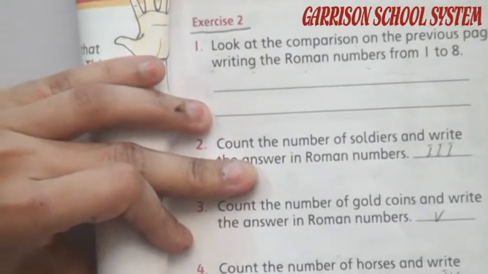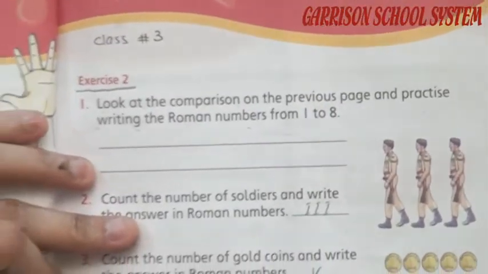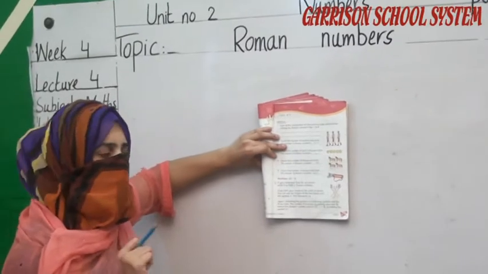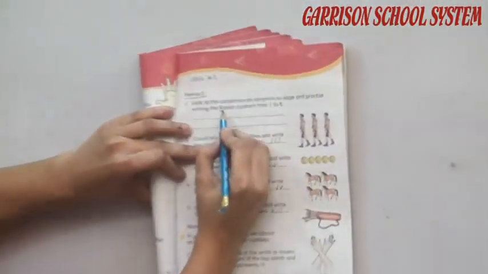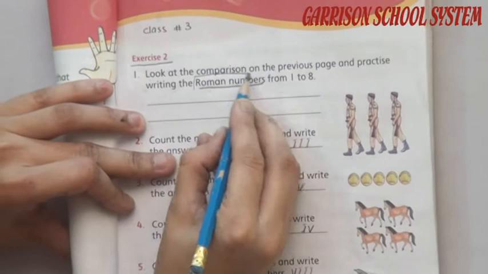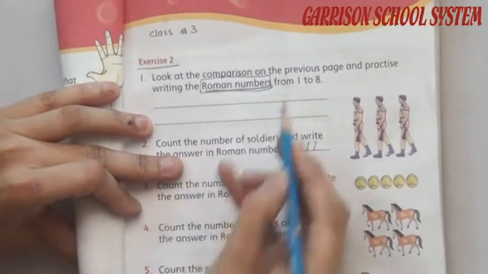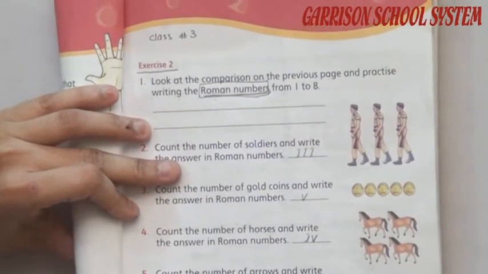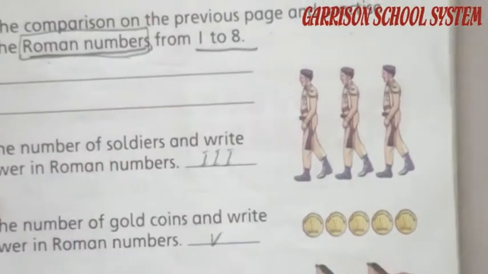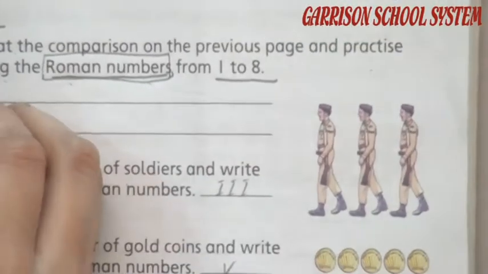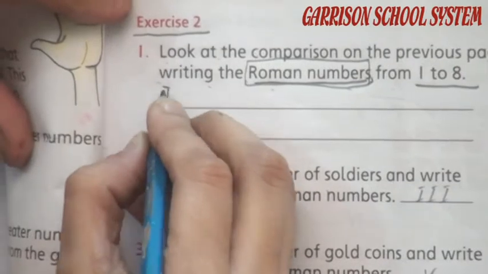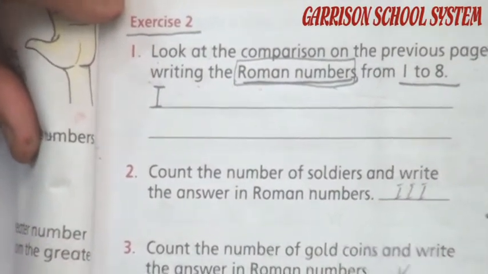We wrote just marks. That was very difficult and very lengthy. But on this page, we have to write Roman numbers, which is the correct counting. Okay student, from 1 to 8. How do we write 1 to 8? First we write number 1 like this.